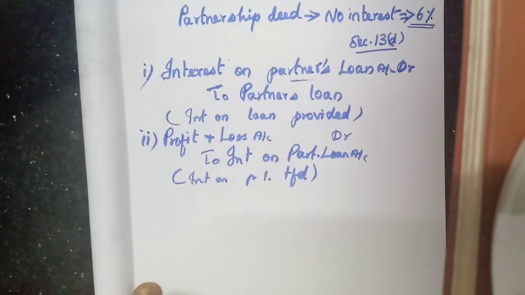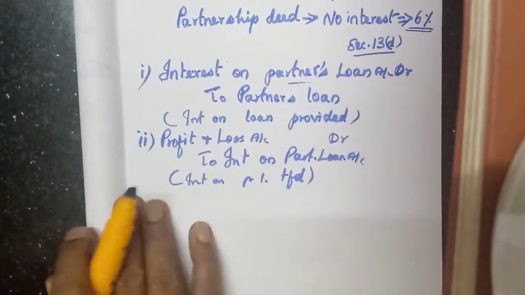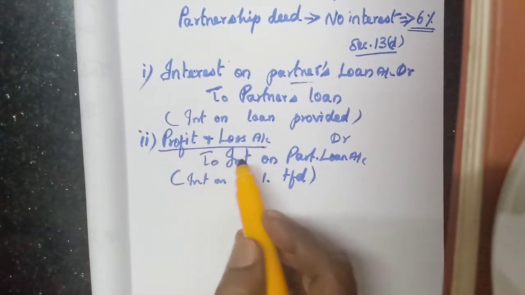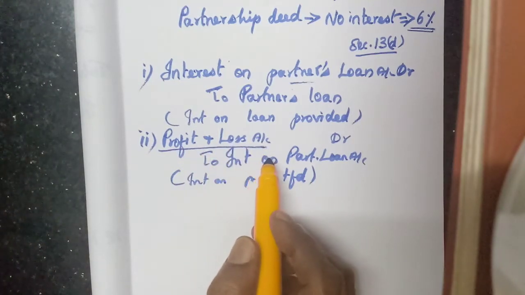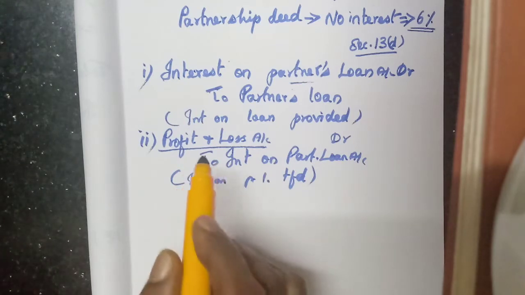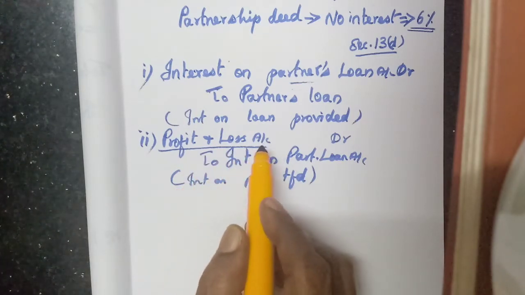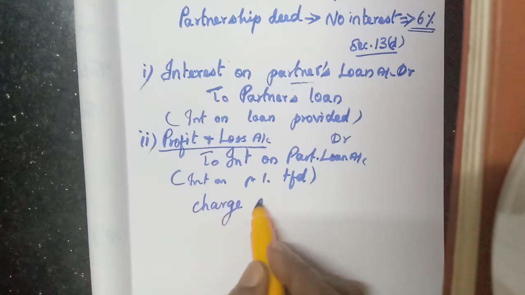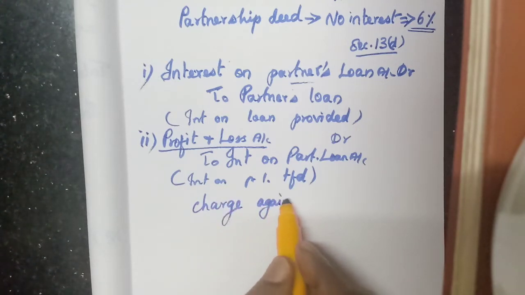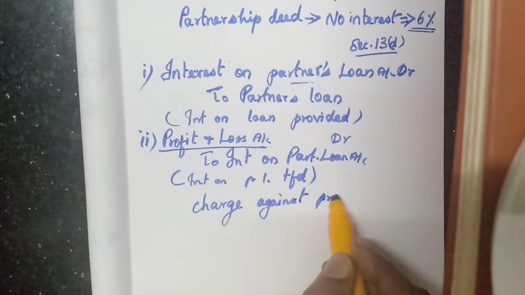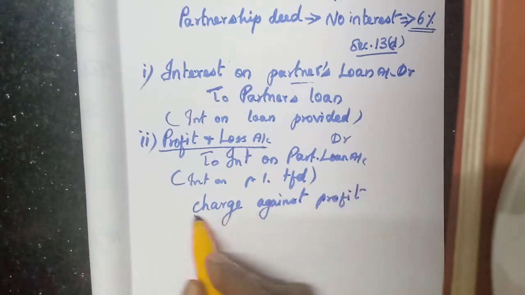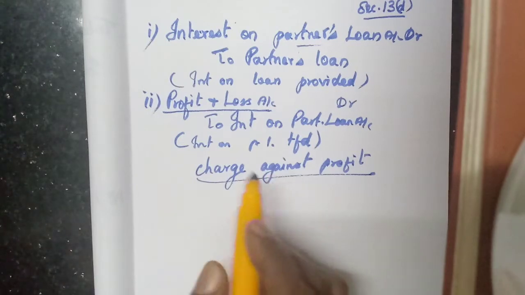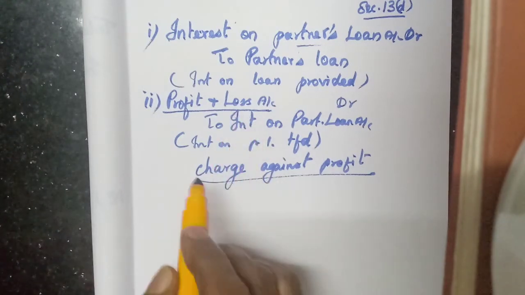Here the only thing you have to remember, this will be transferred to profit and loss account, not profit and loss appropriation account. Here we can say interest on partner's loan is a charge against profit. What is the meaning? Even if there is profit, even if there is no profit, this interest on partner's loan must be given.